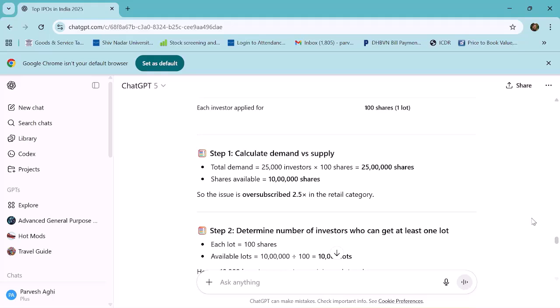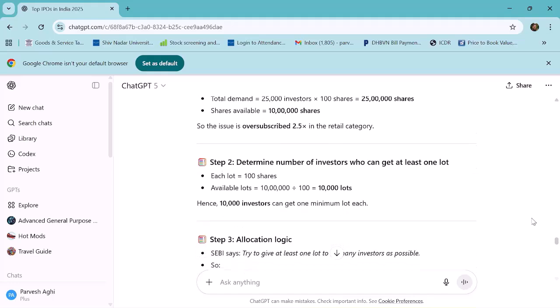In each category, whether it is the anchor investors, there will mostly not be oversubscription, but for the FIIs or institutional investors, there can also be oversubscription in that category. So in the retail category, as per this example, it has been 2.5 times oversubscribed. Now let's see how the shares are allotted.